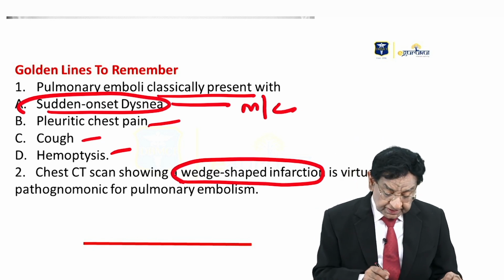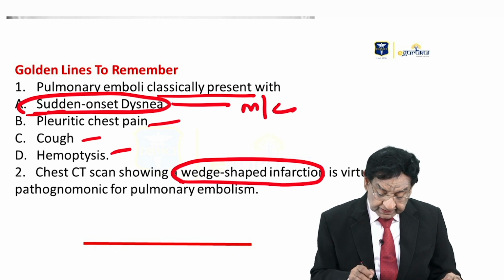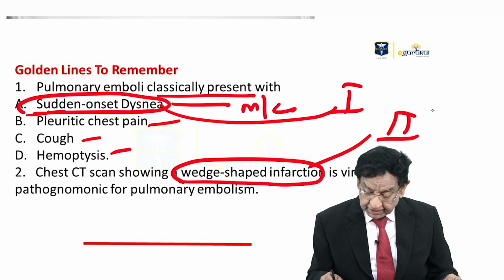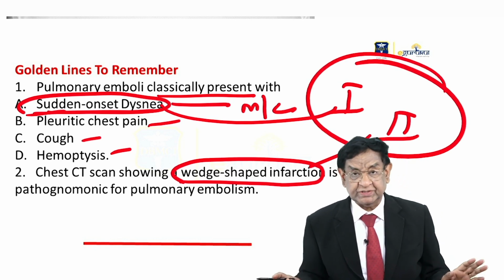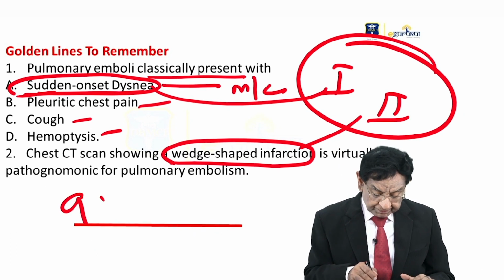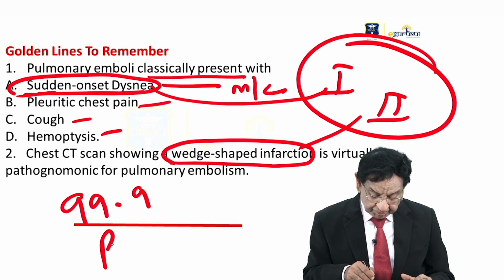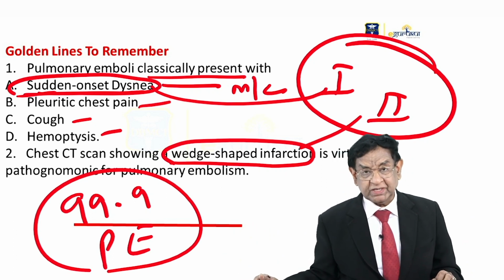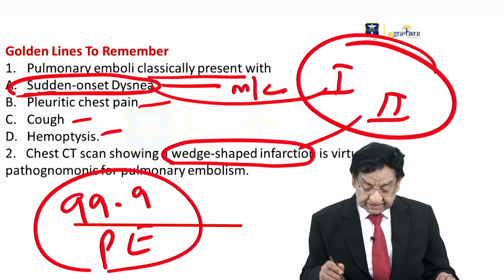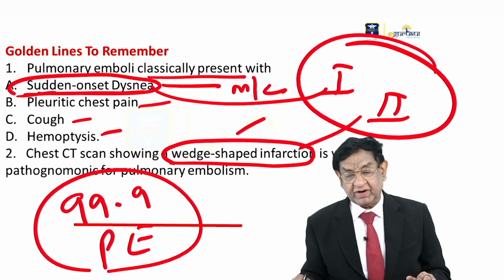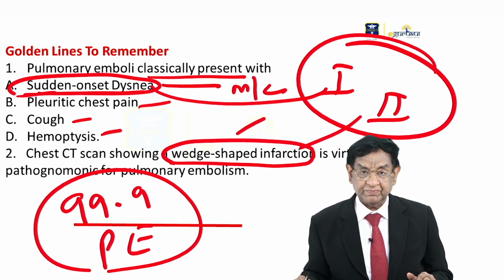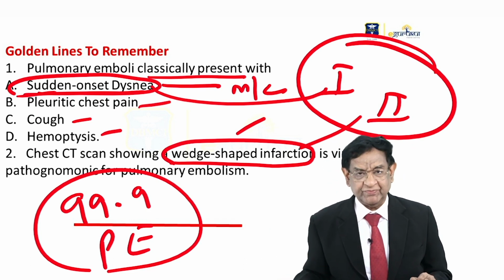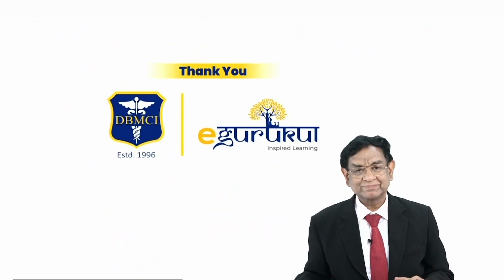In fact, if you get these two findings in any question, 99.9% you are dealing with pulmonary embolism. Golden words to remember: sudden onset of dyspnea with wedge-shaped infarction, and the typical finding I told you, this is pulmonary embolism. Subject made very easy for you. Thank you very much.